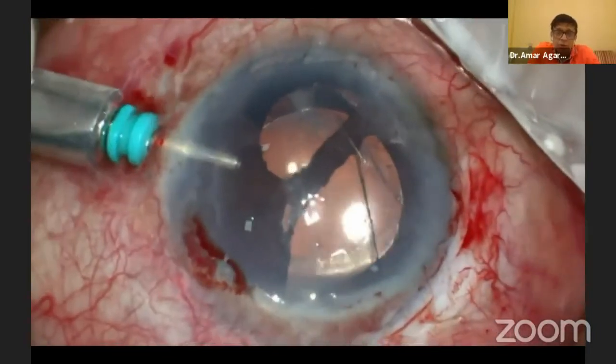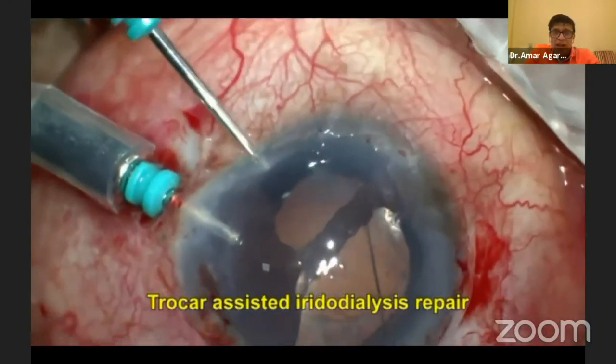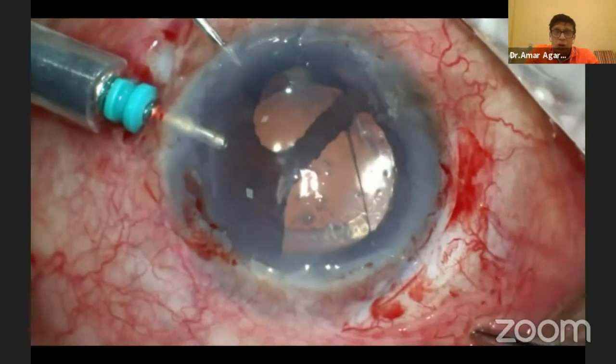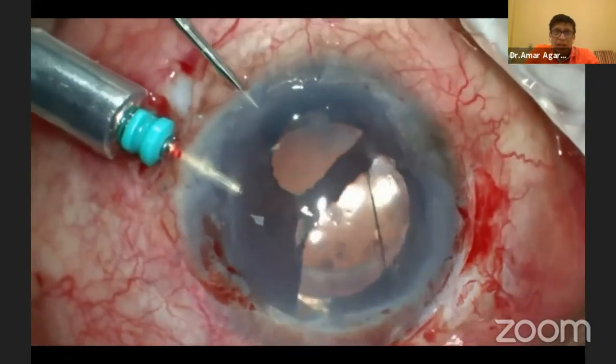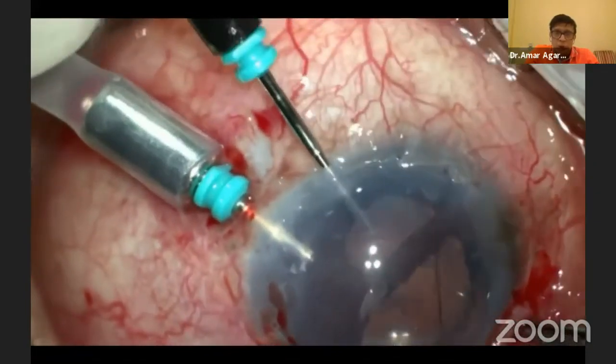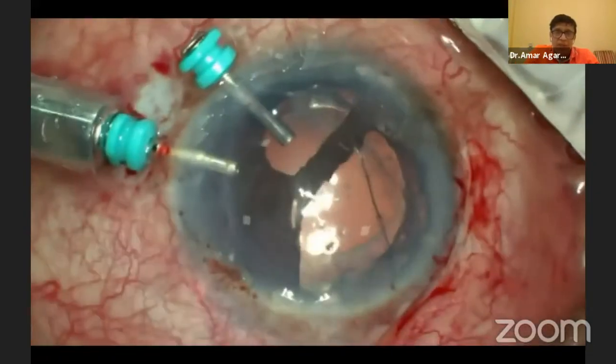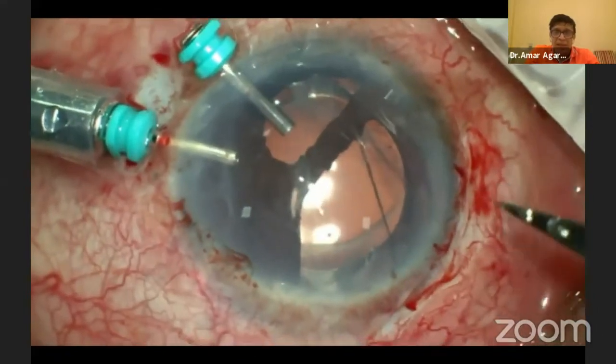Now, question comes, how do you fix this iridodialysis? Here I'm fixing right opposite the iridodialysis another trocar AC maintainer. And here you see the trocar going into the eye. You can use it passing through the cornea or through the limbus or through the scleral portion 0.5 millimeter. Either way, the game plan is very simple.